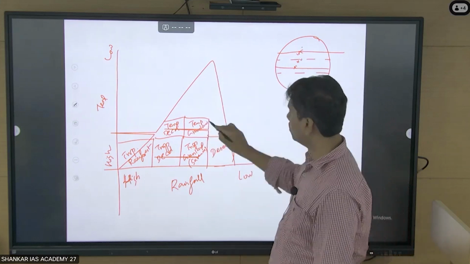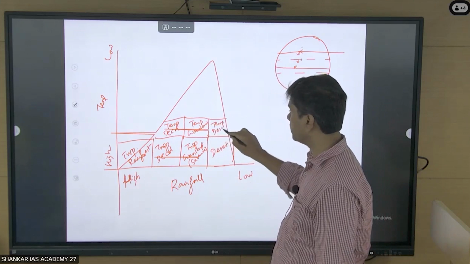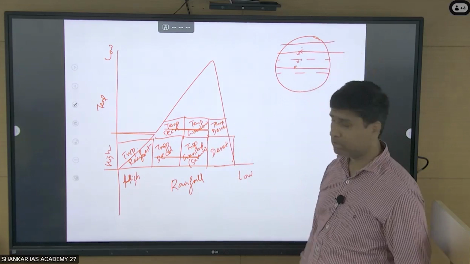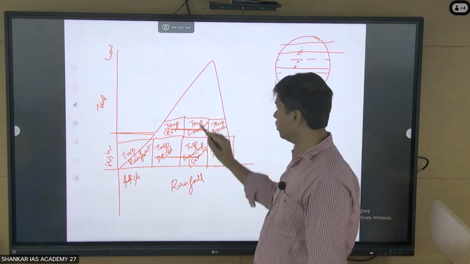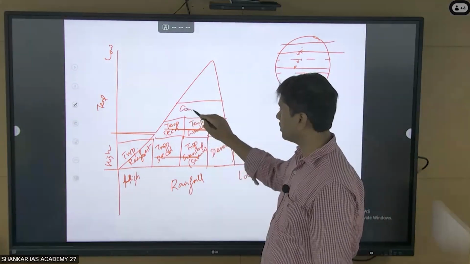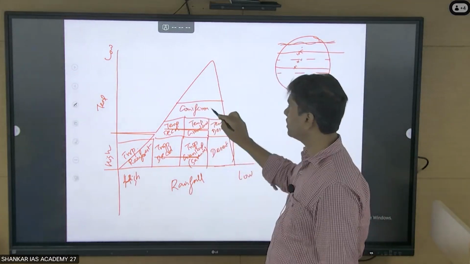Maybe further you go above, you may find a temperate desert, some cold deserts also. Now you are entering into subpolar. In the subpolar, you will see one single largest vegetation, that is coniferous forest, taiga forest. So in the entire stretch, you will see a coniferous forest.